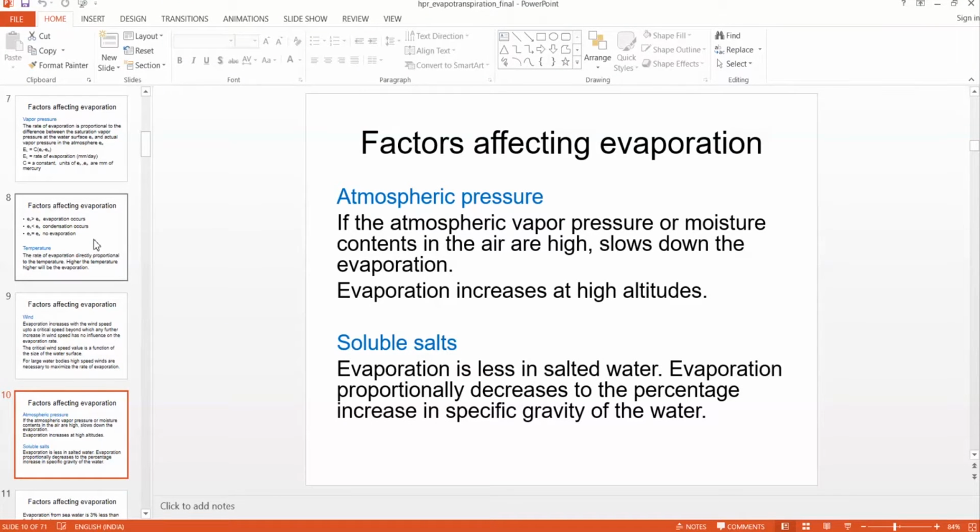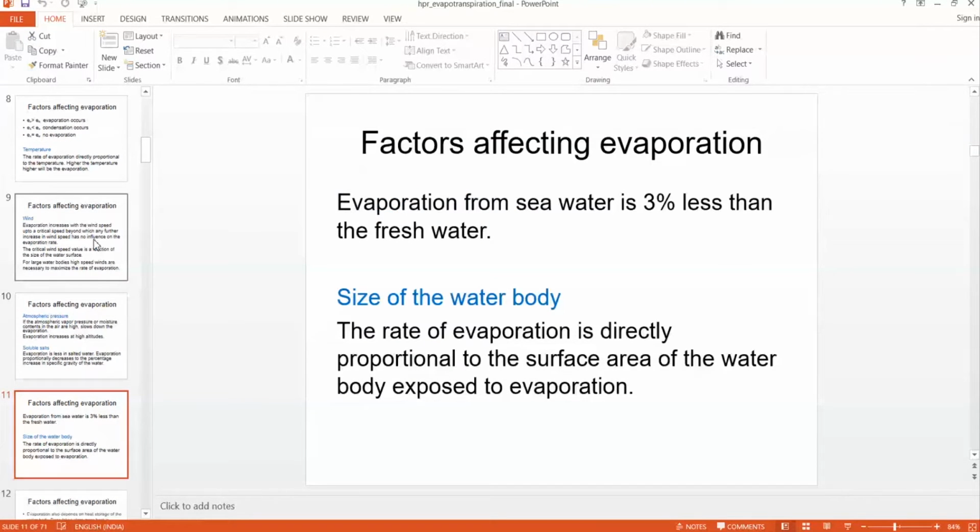As soluble salt concentration increases, the specific gravity of the water increases, so there is a decrease in evaporation. It is reported that evaporation from seawater is 3% less than from fresh water.